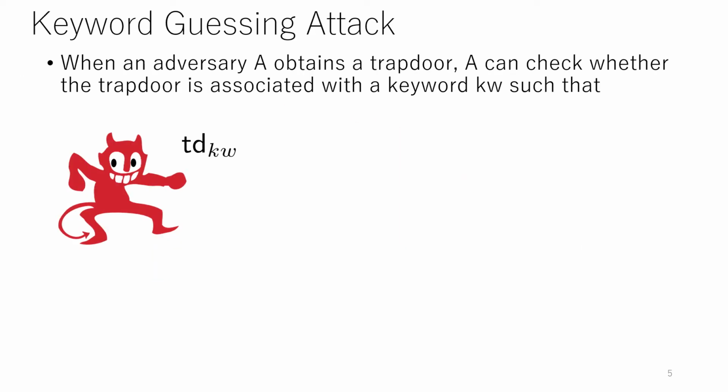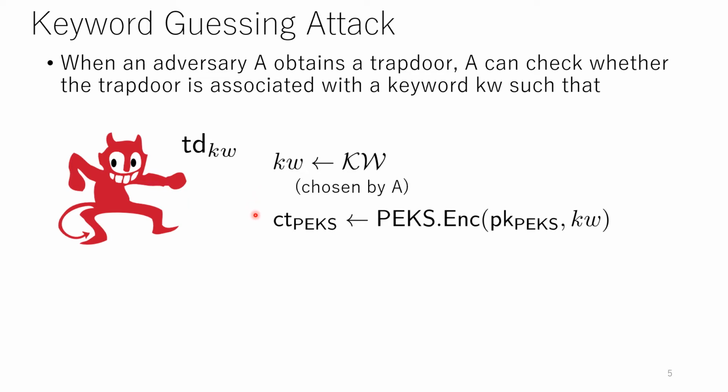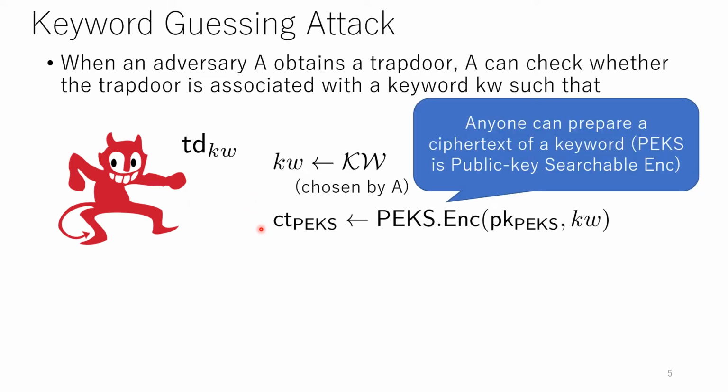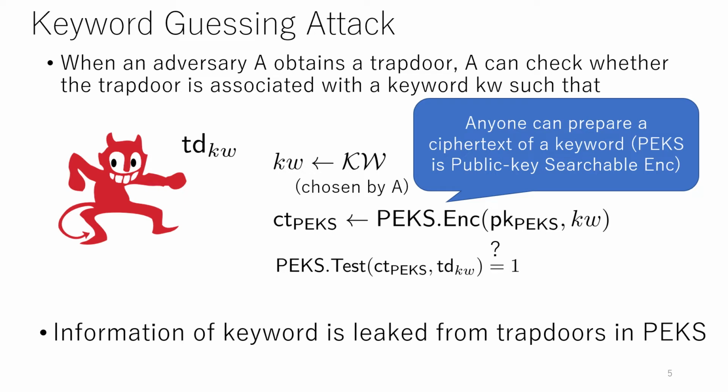In order to show the information leakage, I'd like to introduce a keyword guessing attack. Now, the adversary has some trapdoor and wants to know which keyword is associated to this trapdoor. First, the adversary chooses a keyword and encrypts this keyword. PEKS is a public key setting, so anyone can generate a ciphertext of any keyword. And then the adversary can check whether this trapdoor is associated to the keyword or not by the test algorithm. So, information of keyword is leaked from trapdoor in PEKS.